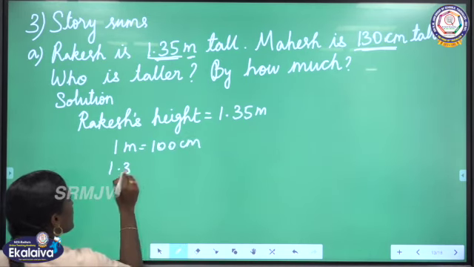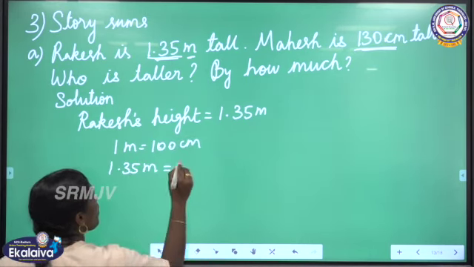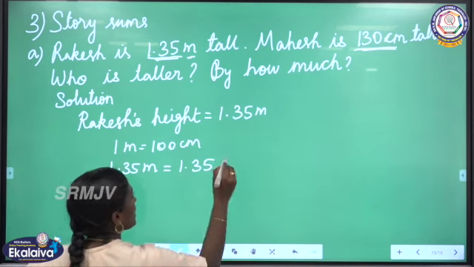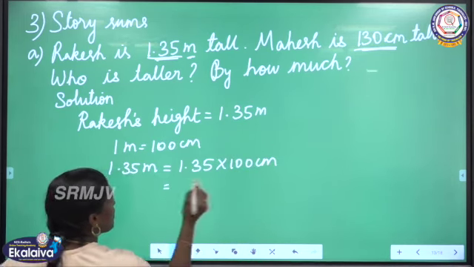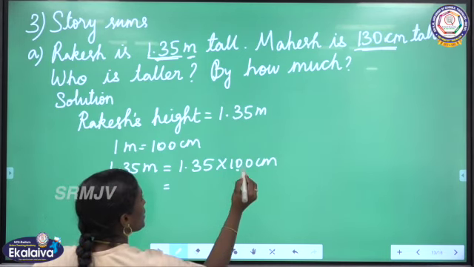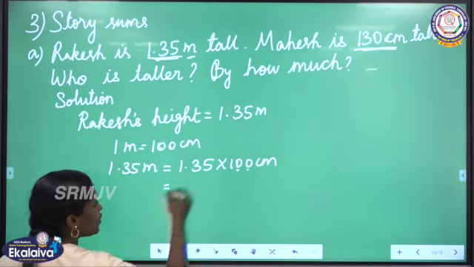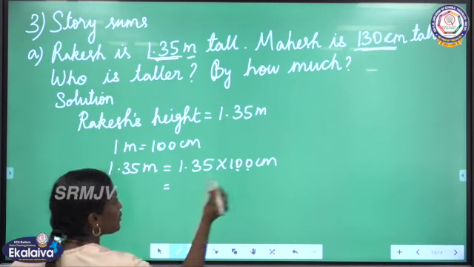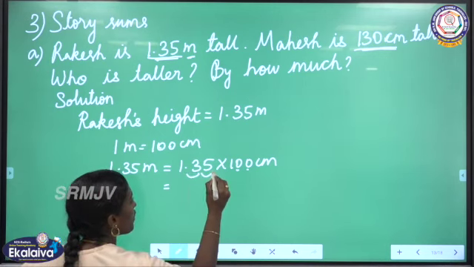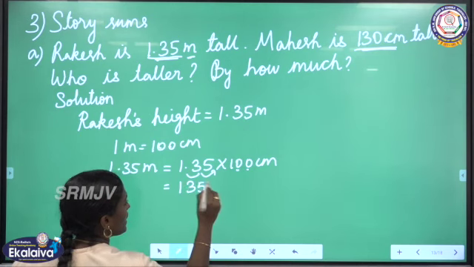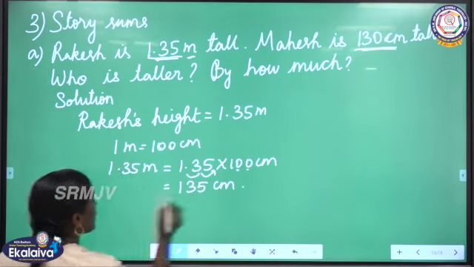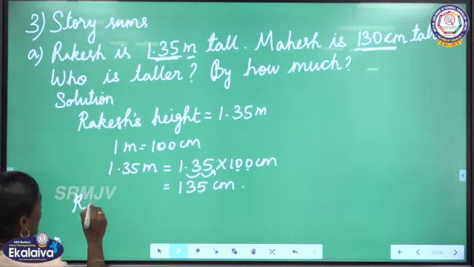Here 1.35 meter is equal to 1.35 into 100 centimeter. Here while multiplying a number by 100, according to the number of zeros, we have to move the decimal point. Here 2 zeros, so we have to move the decimal point 2 places to the right. Then we will get 135 centimeter. This is Rakesh height.